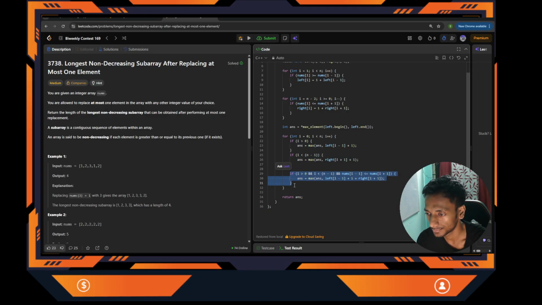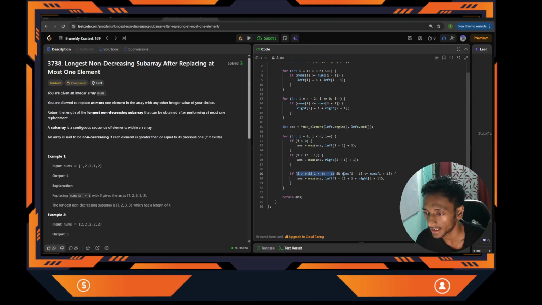Case 3 is when I want to merge the left subarray and the right subarray. The condition is that we should have some element in the left subarray and some element in the right subarray. So i should be greater than 0, because we have a left subarray. Next, we need to have some right subarray, so i should be less than n minus 1. Got it? So these first two conditions confirm that we have a left subarray and a right subarray.